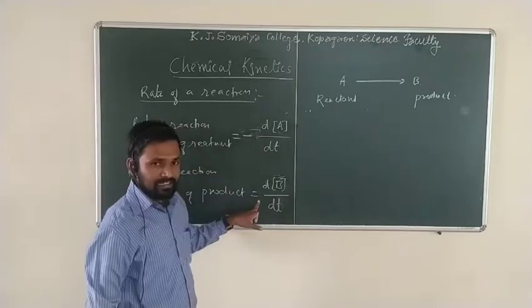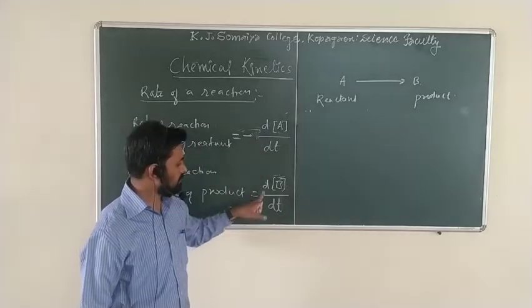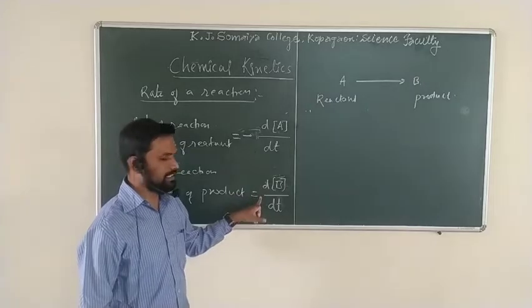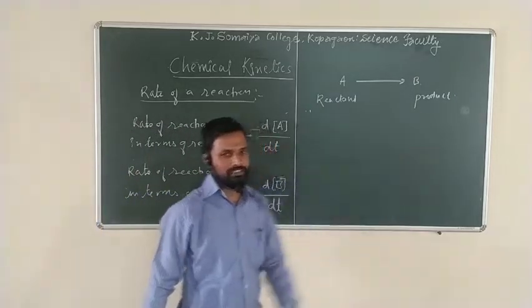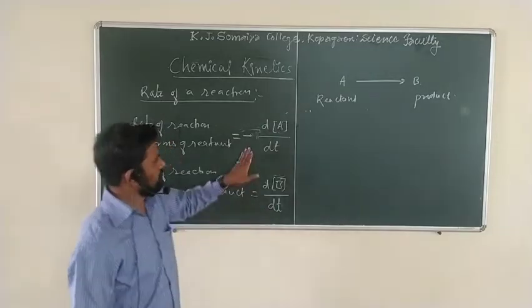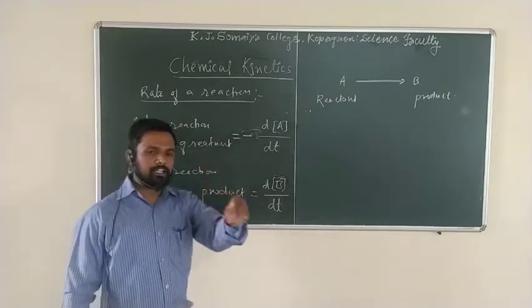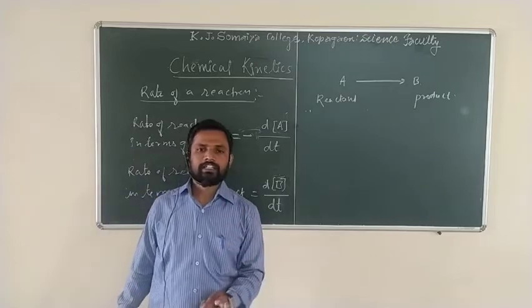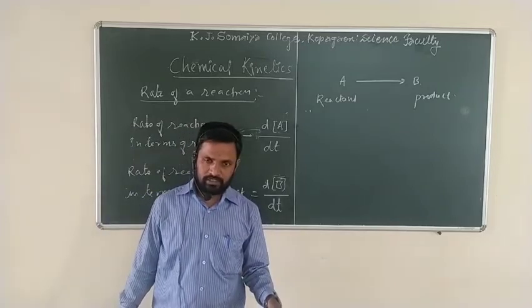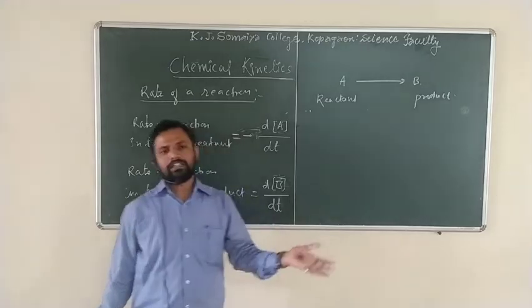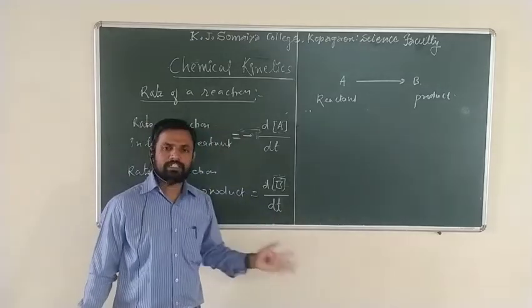Here no negative sign is there, so this is a positive sign. What does this positive sign indicate? It indicates an increase in the concentration of the product side. So the rate of a chemical reaction is defined as the decrease in the concentration of the reactant molecules in unit time, or the increase in the concentration of the product in unit time.